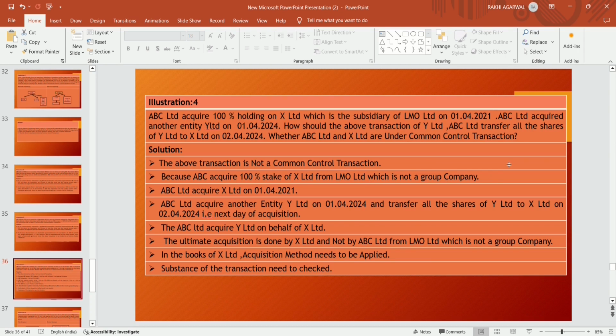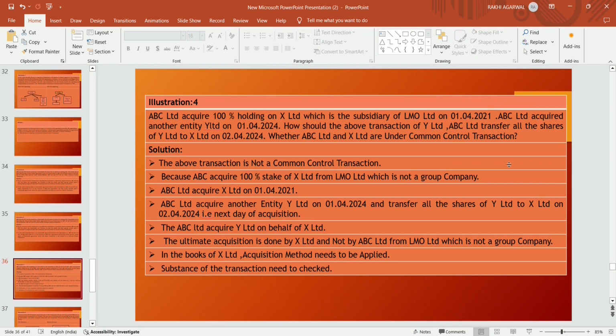The substance of the transaction needs to be checked. If we check the substance of the transaction, then the ultimate acquisition is done by X Limited and not by ABC Limited. Because on the next day of the acquisition, ABC Limited transferred all the shares of Y Limited to X Limited.